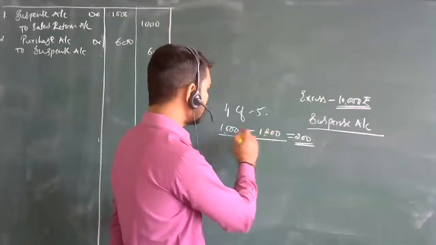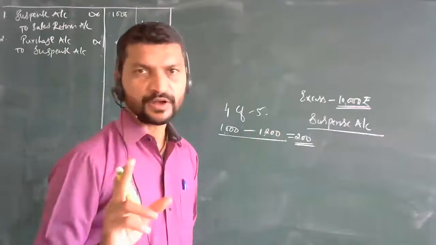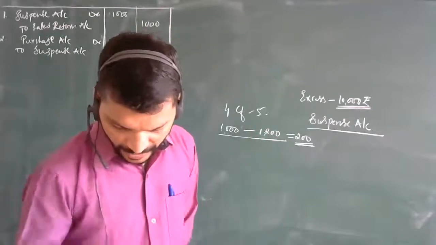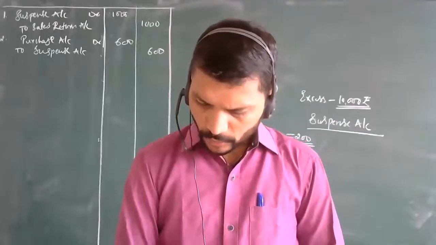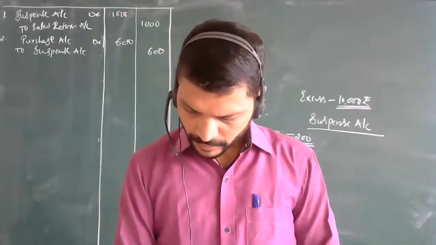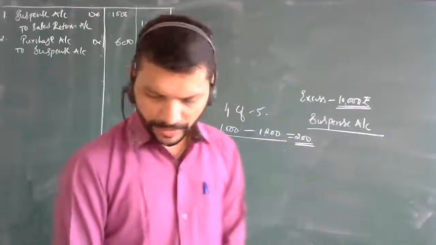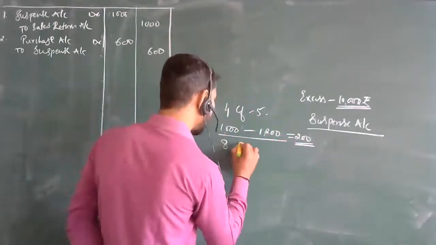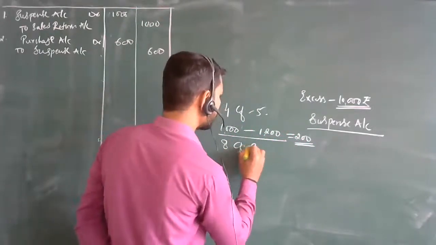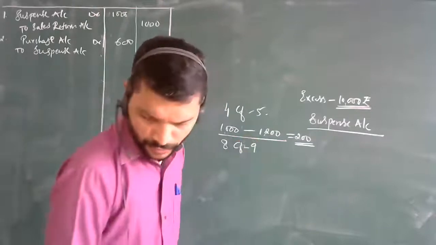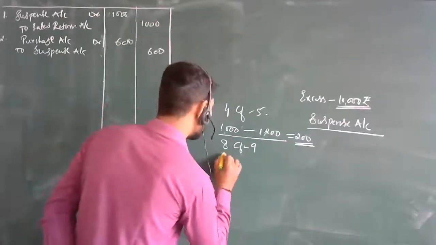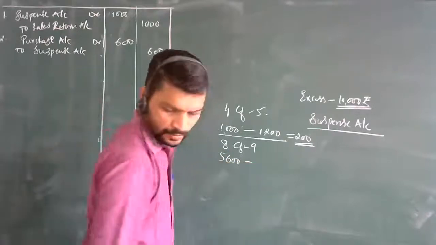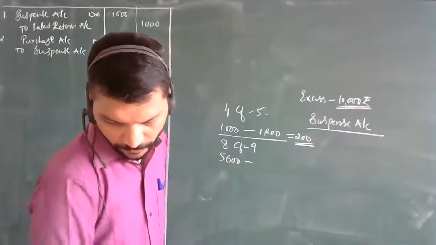You had to take 1200 rupees, but how much did you take? 1000. So that is what undercasted. And further we are having a few more things. Then the total of page number 8 was carried forward to page number 9, as rupees 5600 instead of 5000.